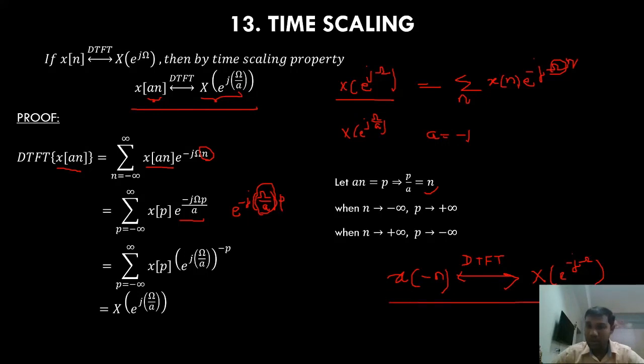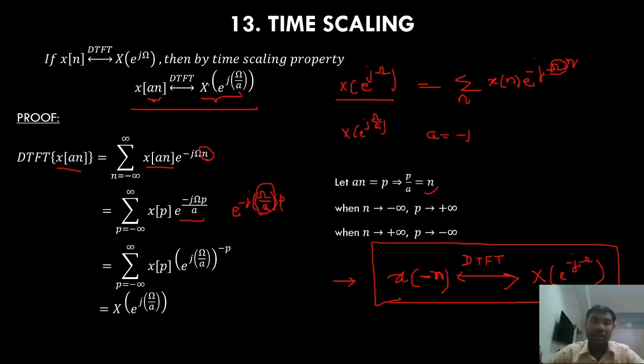This is nothing but the time reversal property, right? In place of n, I am just substituting minus n, which is nothing but time reversal or folding. So time reversal property is nothing but a special case of time scaling.